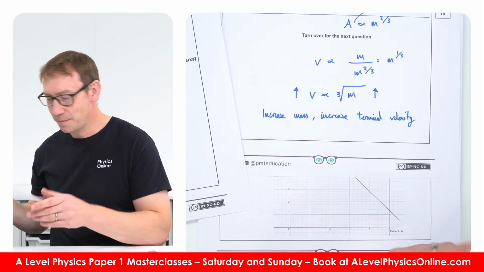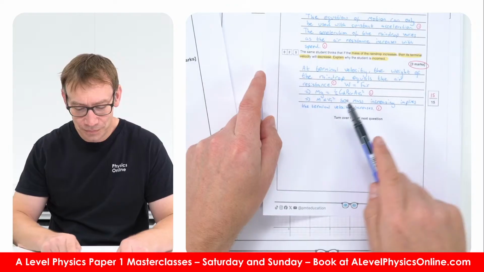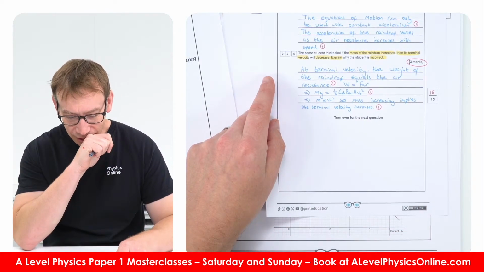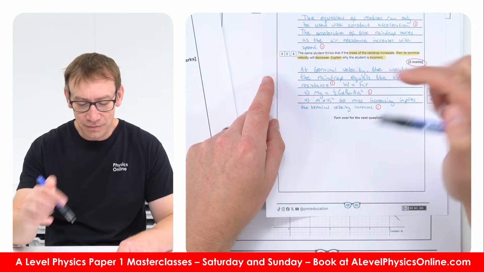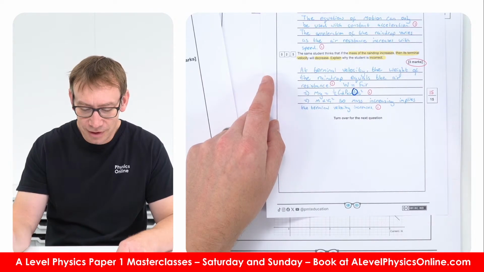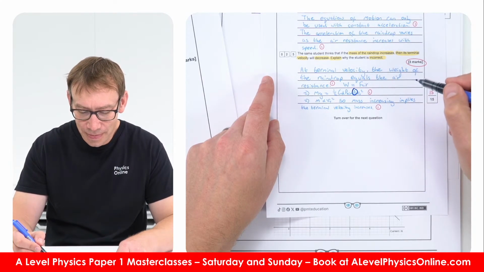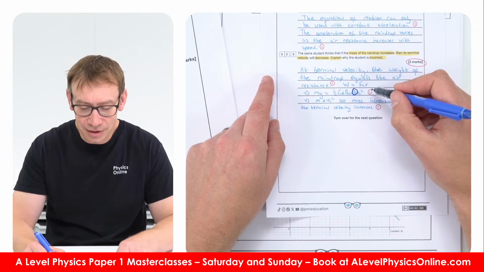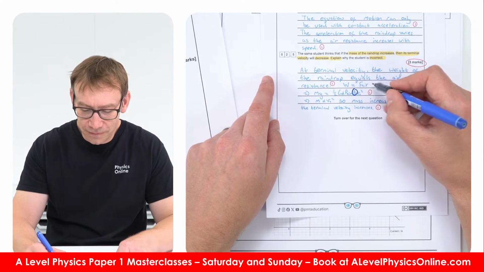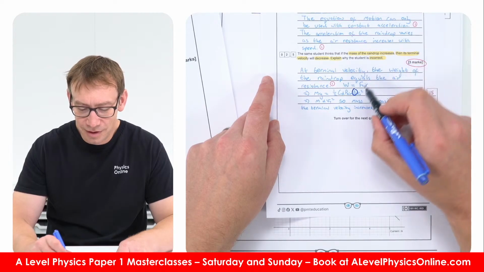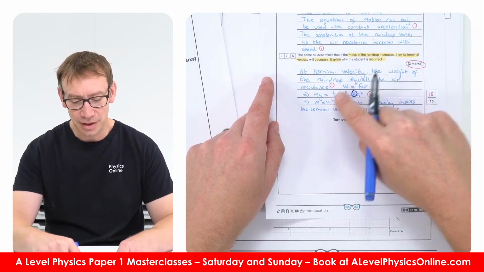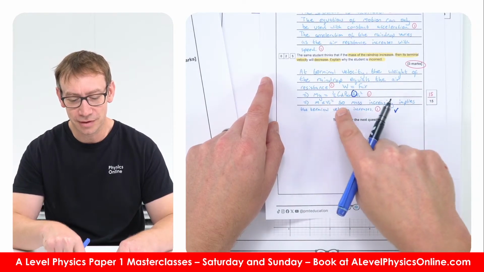What's the mark scheme say? Okay, here they said that the mass is proportional to the velocity squared, because they've not accounted for the fact that as you increase the mass, we also increase the area. So I think that's incorrect. The last statement's correct. The first one is a correct statement, but I think they've made a mistake here, because when you increase the mass, you also increase the area, which hasn't been accounted for, in saying that mass is proportional to v squared. So I don't think that's correct.